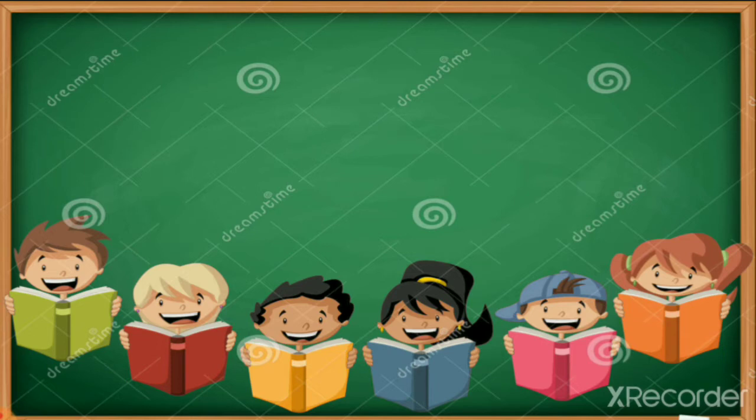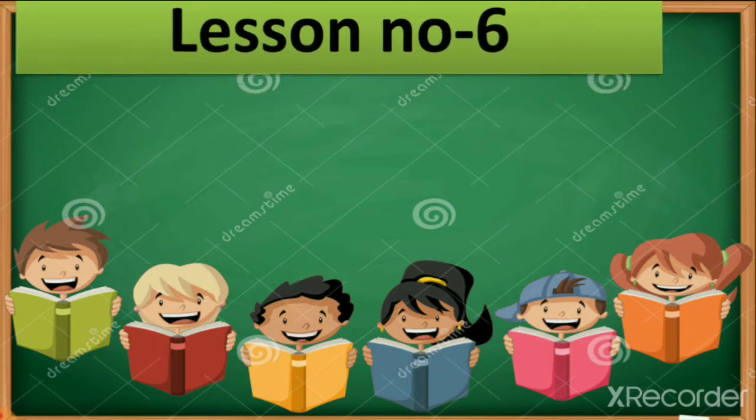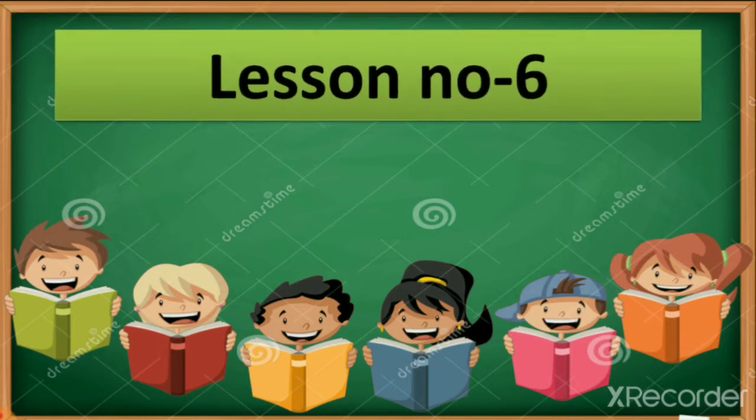In lesson number 5 we learned about different types of animals, right? Lesson number 6 is also about animals. In lesson number 5 we identified the different kinds of animals in this world, and we continue this in lesson number 6.